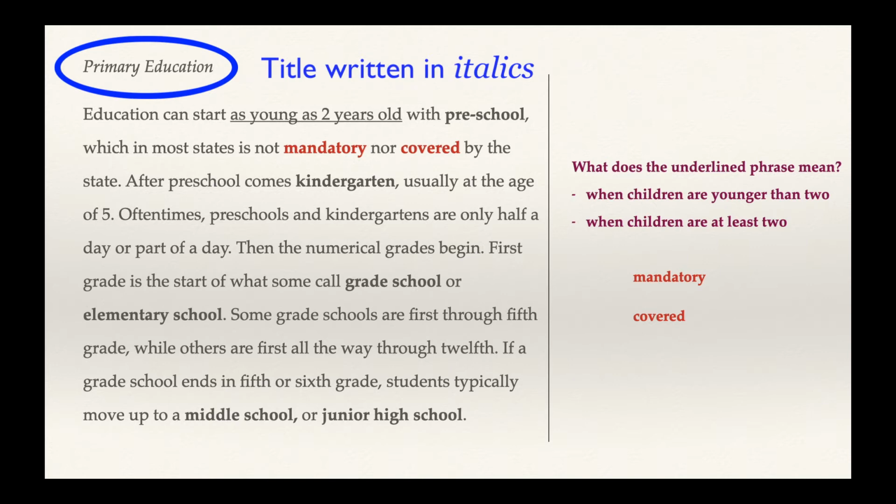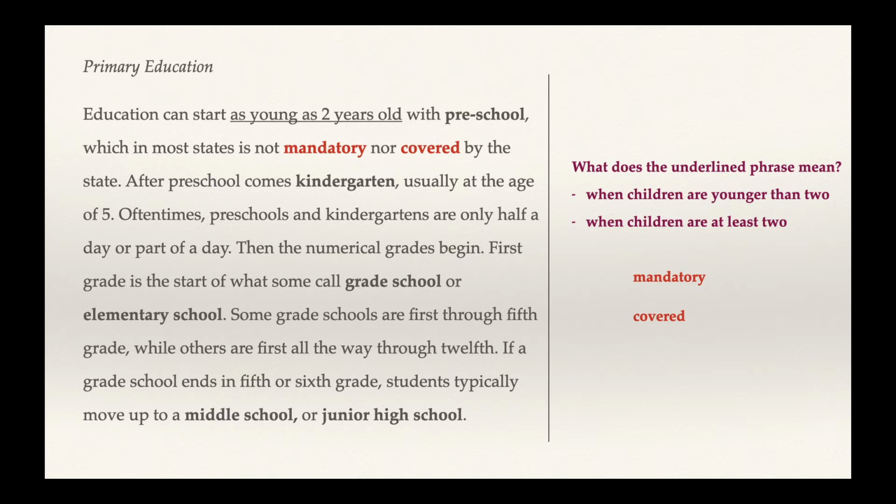So first of all, this paragraph has a title in italics, primary education. This tells us the main topic of this paragraph. So let's start with the first sentence. What does the underlined phrase mean? As young as 2 years old. Does this mean when children are younger than 2 or when children are at least 2 years old? Remember, as young as is one of our comparative phrases. And if it says as young as, that means equal to 2 years old. So this means the second choice, when children are at least 2.